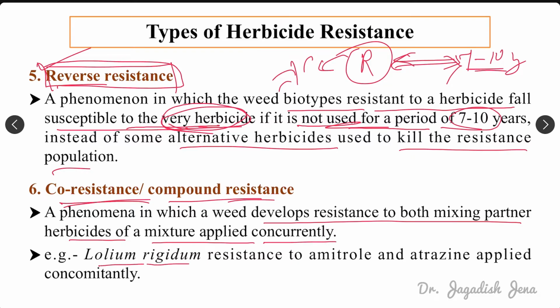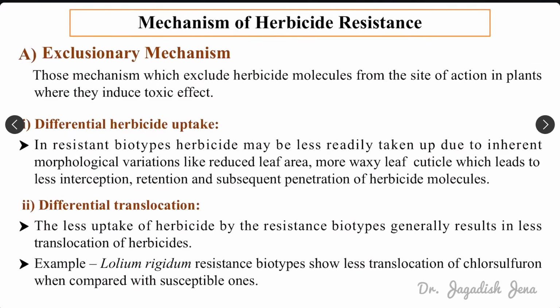For example, Lolium rigidum resistant to amitrole and atrazine applied concomitantly. It means that if it is showing resistance to a herbicide mixture applied in combination, that is called co-resistance or compound resistance. This is one example.